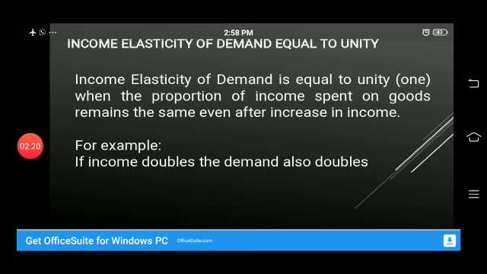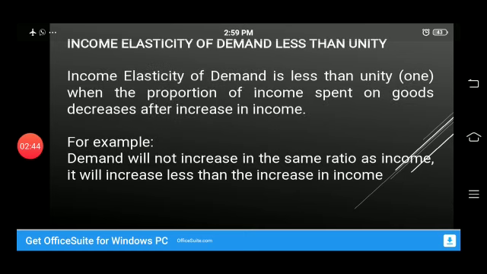Income elasticity of demand equal to unity. Income elasticity of demand is equal to unity, meaning 1, when the proportion of income spent on goods remains the same even after an increase in income. For example, if income doubles, the demand also doubles.